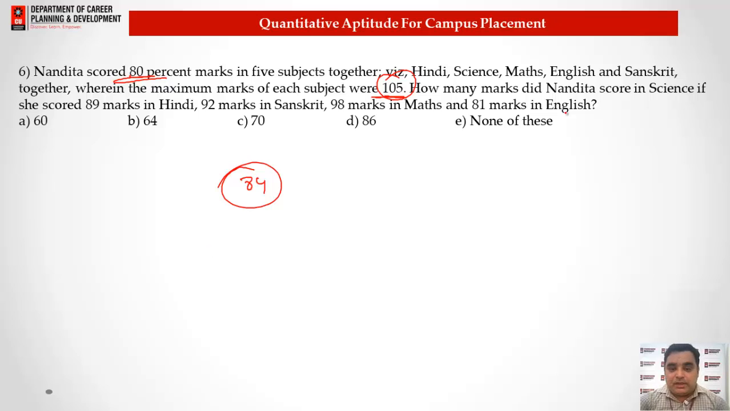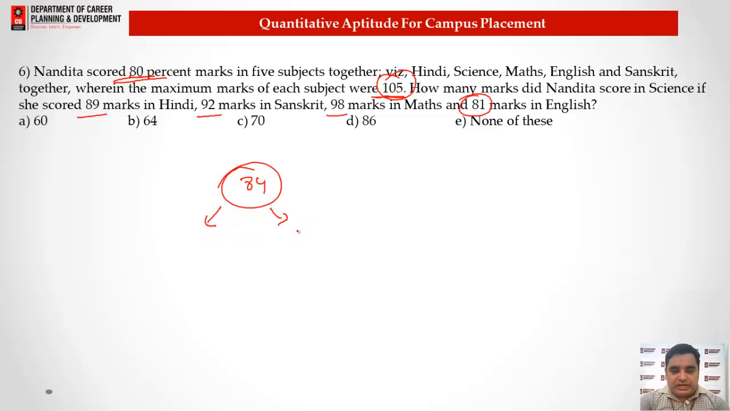Now we'll see the marks like 89, 92, 98. Okay, all these 4 subjects are more than 84. Only 81 is less than 84. Okay, that means the answer will be less than 84 itself.